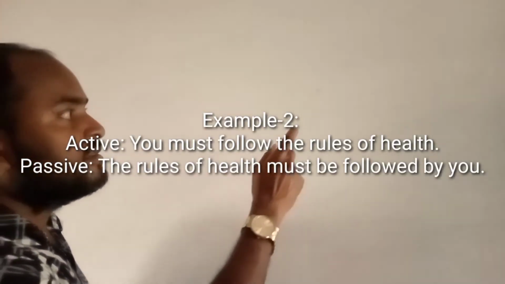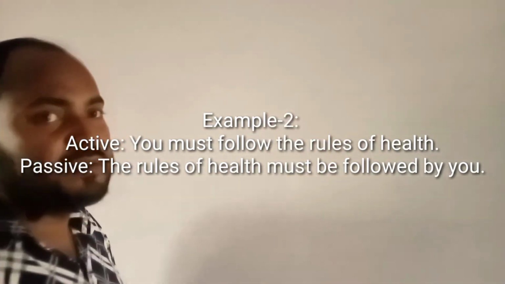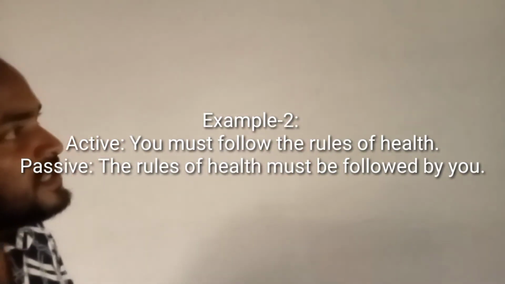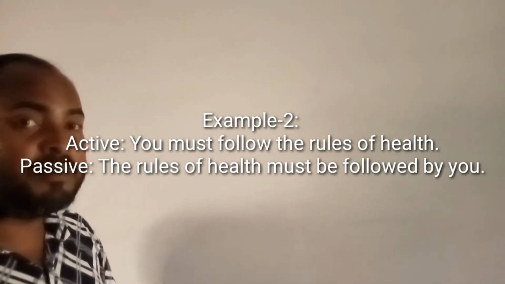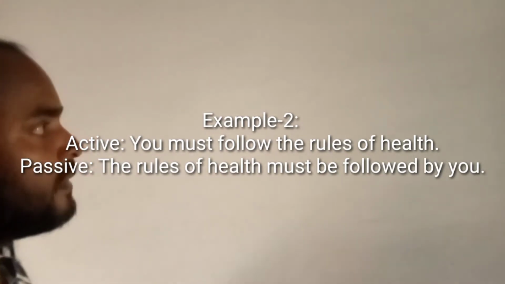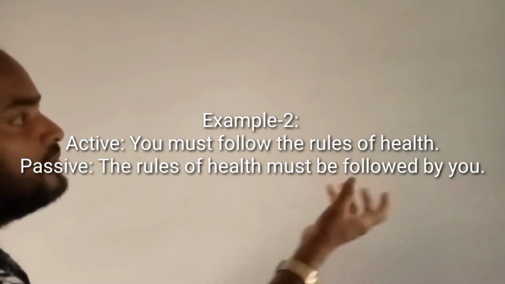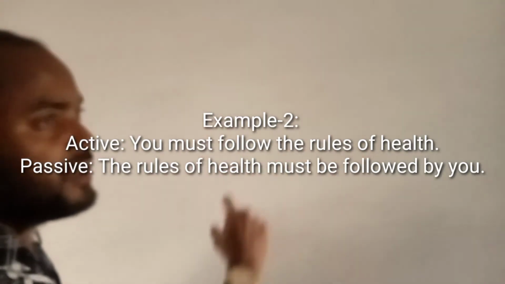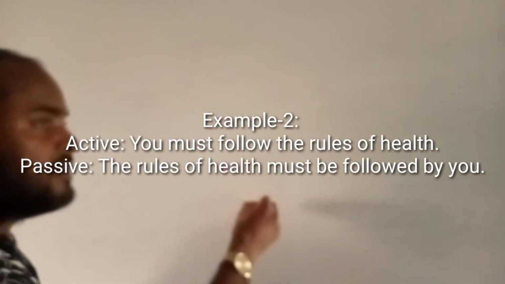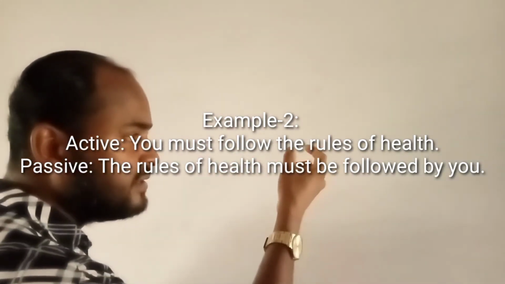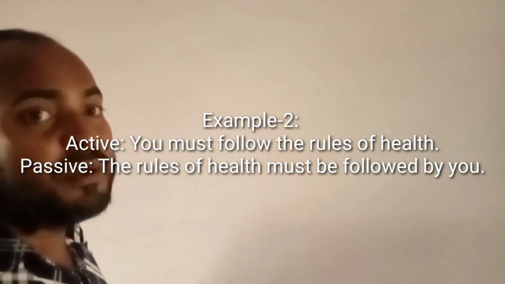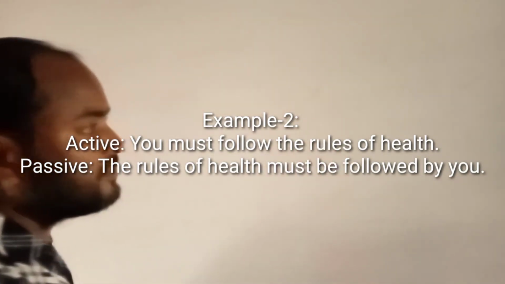Another example, you must follow the rules of health. In this case, the sentence also bears modal auxiliary verb must. Now we have to write first object as subject, the rules of health. Then auxiliary verb must, and then we shall use be, then past participle form.